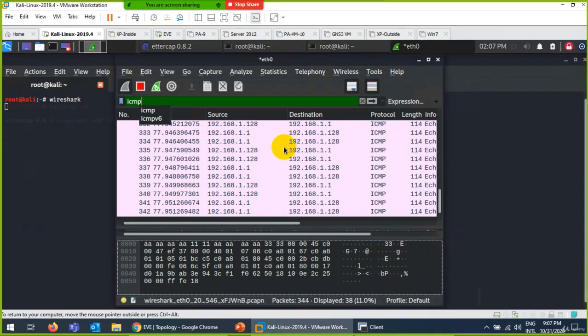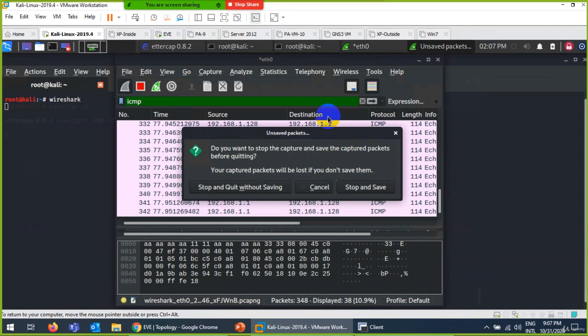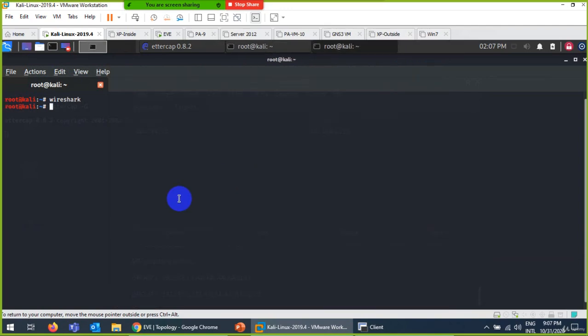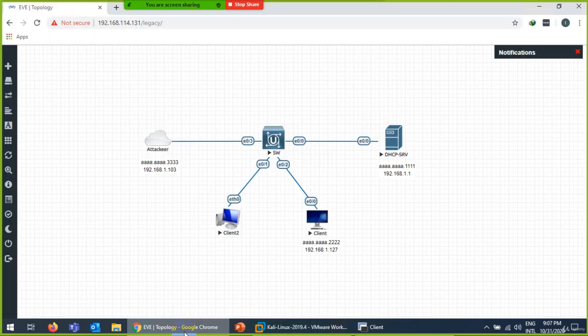So when they do ICMP, it will be received here. Look at 1.1 going here. It's showing me here. And if they are receiving anything, images, whatever they are doing, I'm now in the middle, in between these two. This is called ARP poisoning.